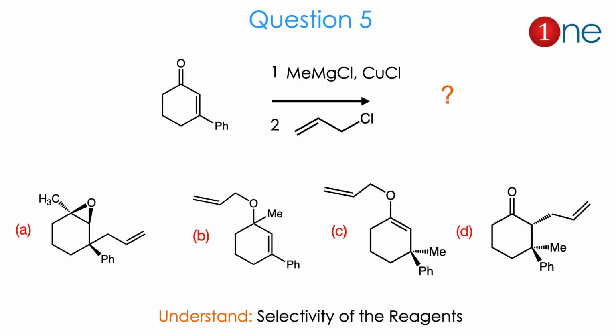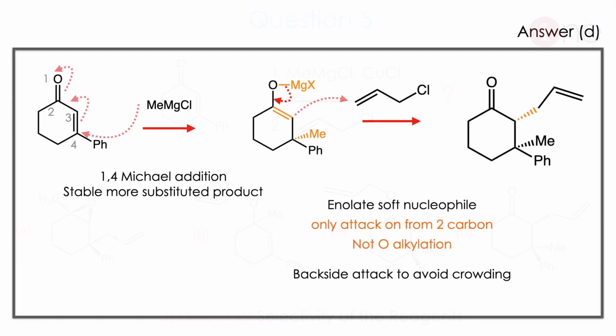Here you have to understand the reagents. Let us see from the mechanism. Since it is a conjugated ketone, 1,4 Michael addition is always possible. In 1,4 addition only you will have the stable substituted product. That's why the Grignard reagent methyl magnesium chloride will attack the phenyl-attached carbon which is in the 4th position. At the first position MgX will be attached, and at the 4th position methyl will be attached.